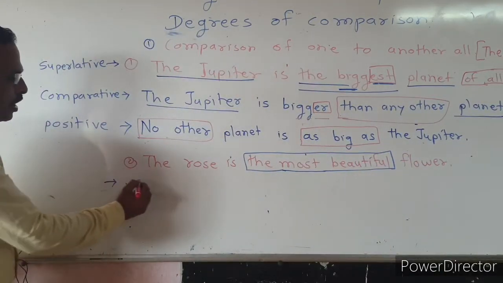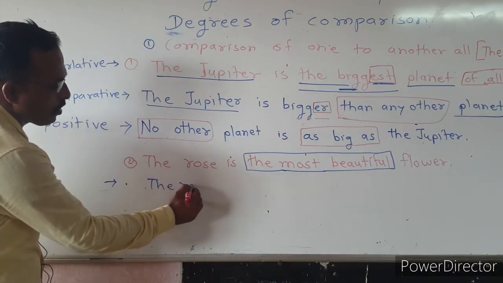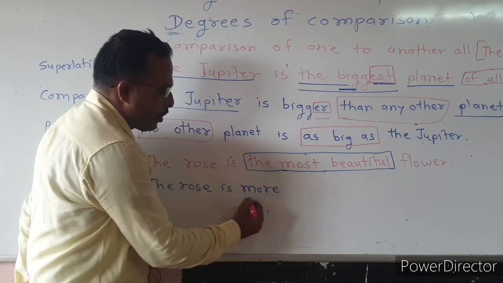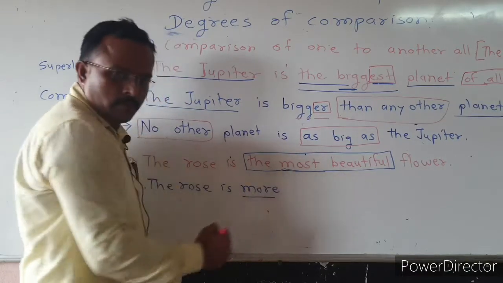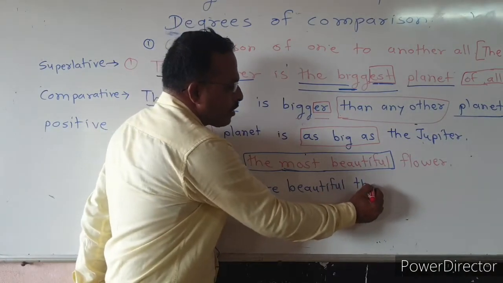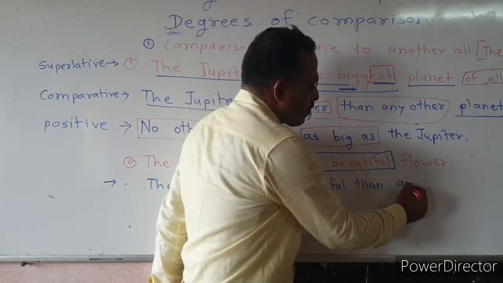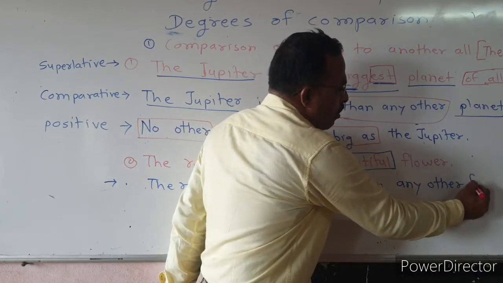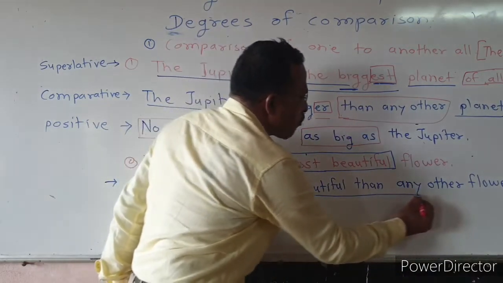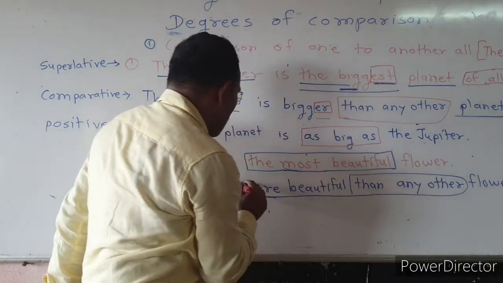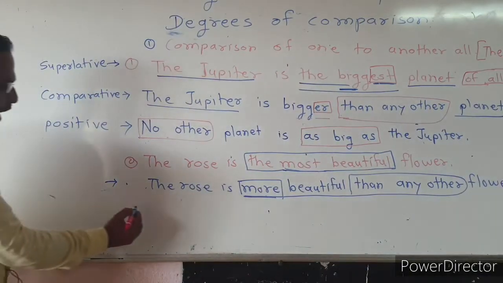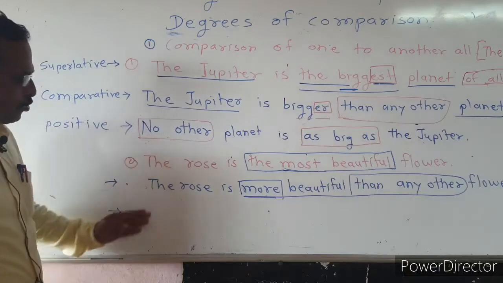We convert it into comparative degree. The rose is more beautiful. We use more instead of most. More beautiful than any other flower. Here we used more beautiful than any other, and it is in comparative degree. And next we convert it into positive degree.